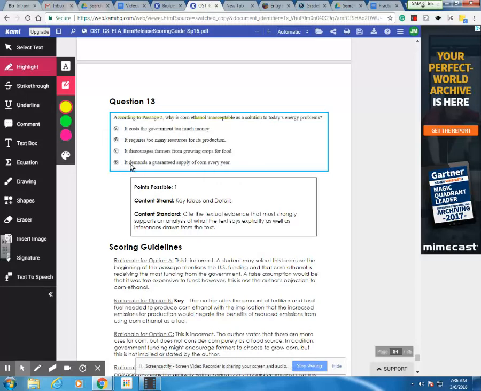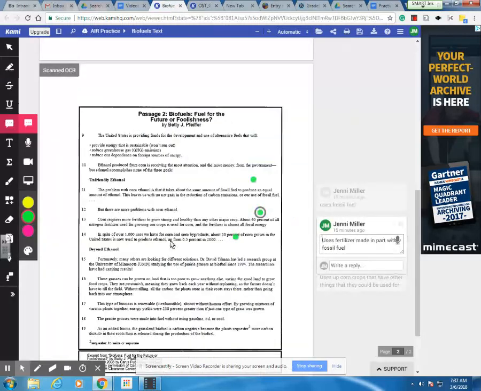We can also eliminate "it demands a guaranteed supply of corn every year." It doesn't discuss that as a problem. So we're down to "it requires too many resources for its production," and "it discourages farmers from growing crops for food." When we look at C, I know that we would think back to this section.